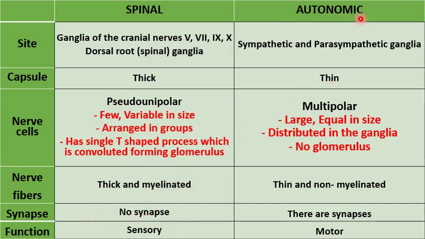Autonomic ganglia are presented in sympathetic and parasympathetic ganglia with a thin capsule, multipolar nerve cells that form no glomerulus, with nerve fibers which are thin and non-myelinated. A synapse between them is present, with a mainly motor function.